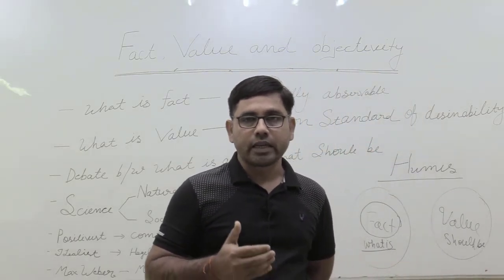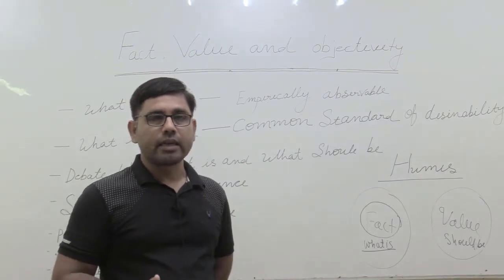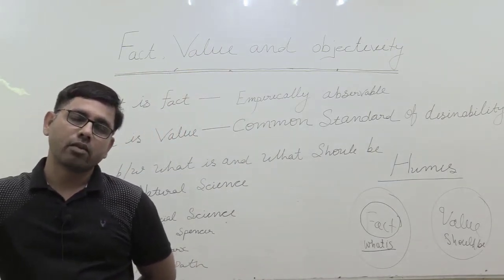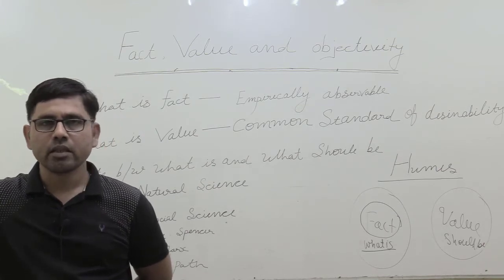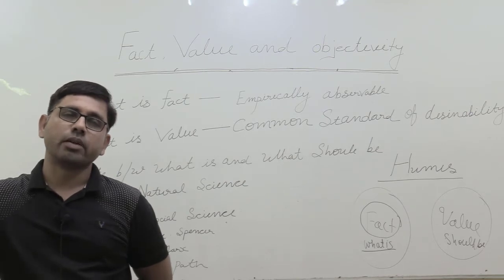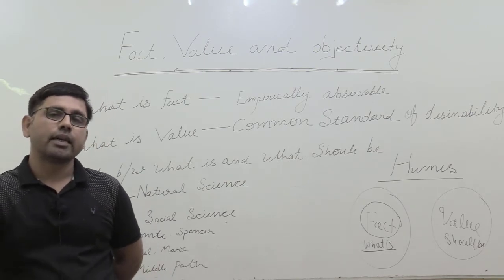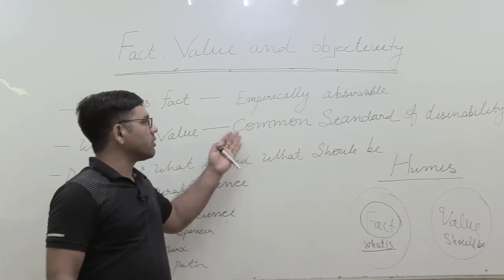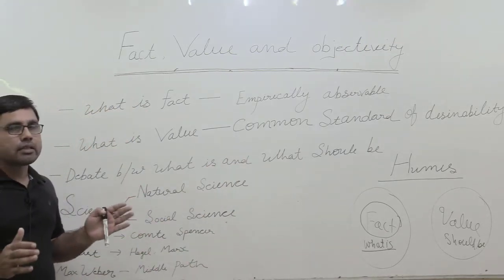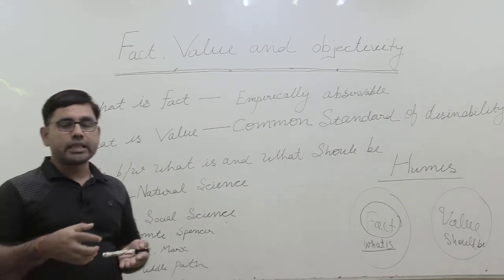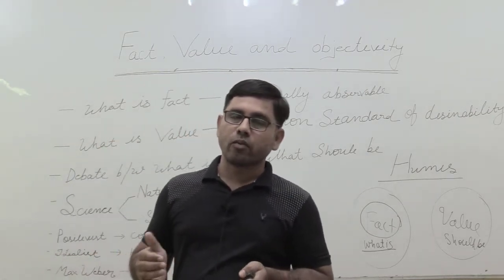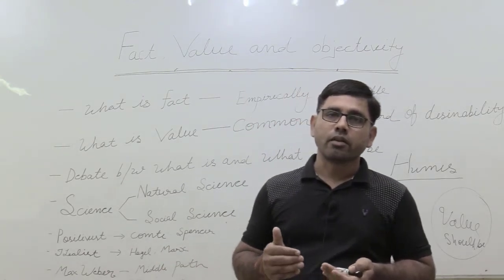If we are glorifying it, if we are thinking that it is ethical, it is right, that is illegal. So what I am saying is that while fact is constant, value is varying from place to place and time to time. So this debate between what is there and what should be there, such kind of debate that I have mentioned here, is the main focus area of our discourse when we are discussing fact, value and objectivity, or fact, value and value neutrality.